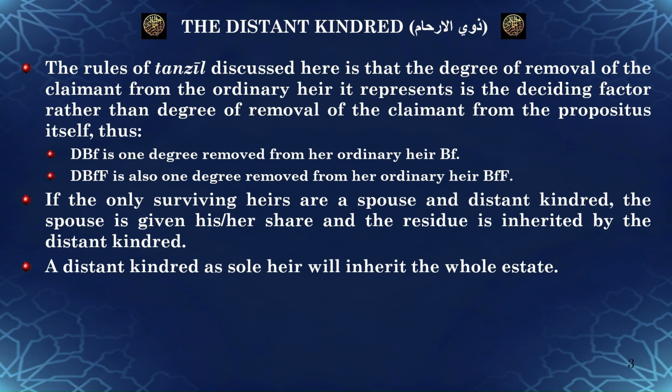So, for example, the daughter of a full brother is 1 degree removed from her ordinary heir, the full brother. The daughter of the full brother of the father is also 1 degree removed from its ordinary heir, the full brother of the father. If the only surviving heirs are a spouse and distant kindred, the spouse is given his or her share, and the residue is inherited by the distant kindred. A distant kindred as sole heir will inherit the whole estate.